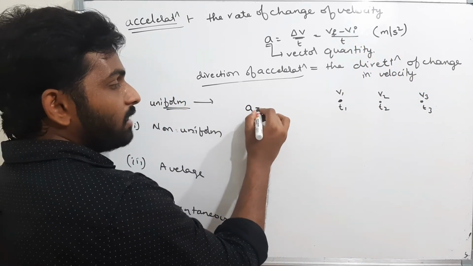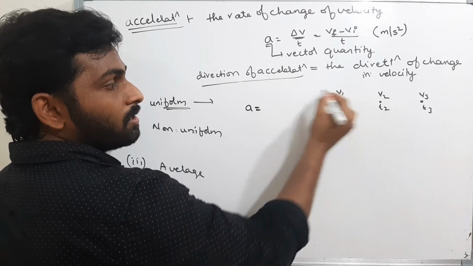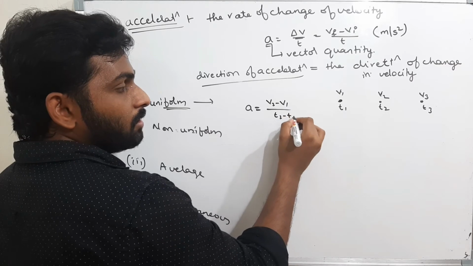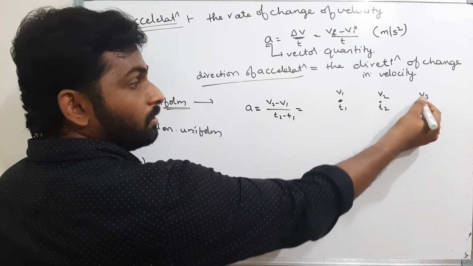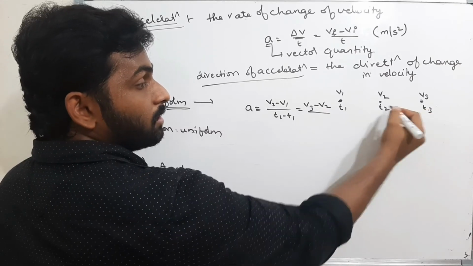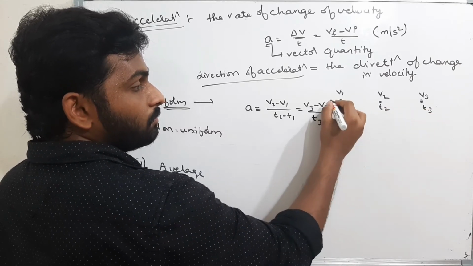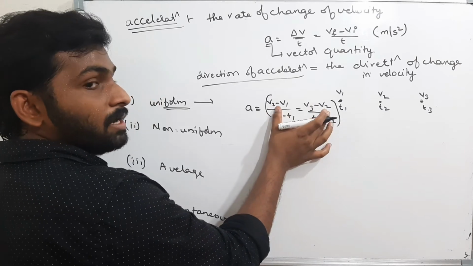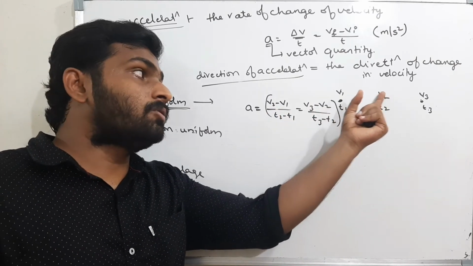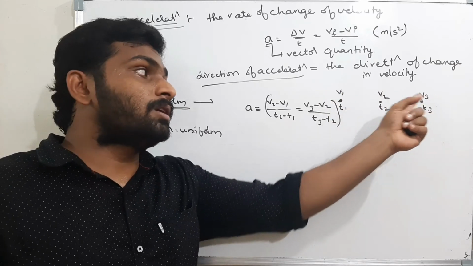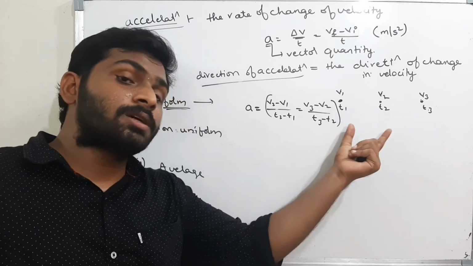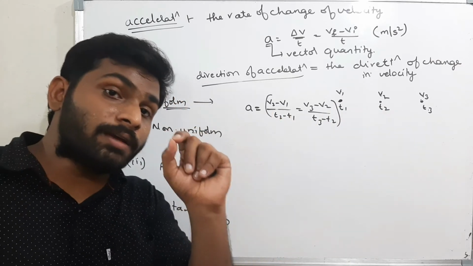Acceleration is nothing but v2 minus v1 by the time interval, t2 minus t1, which must be equal to v3 minus v2 by the time interval, t3 minus t2. If this condition is satisfied, that means the rate of change of velocity is the same. Then I will say the body is having uniform acceleration.